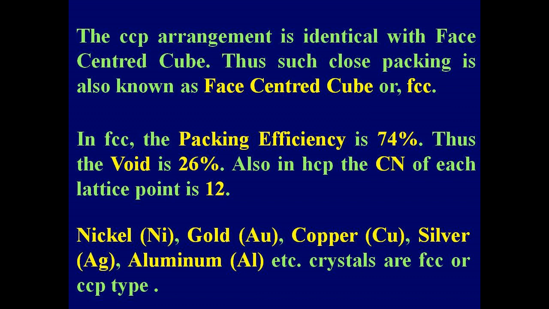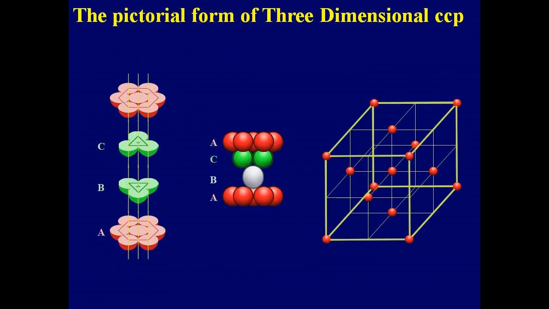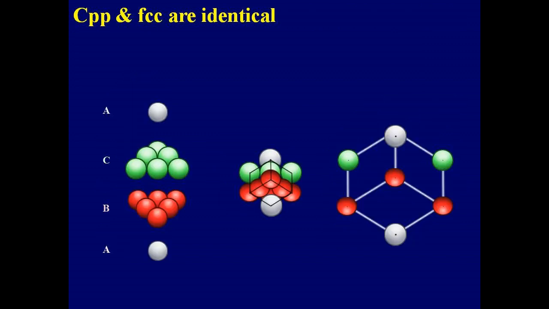Nickel, gold, copper, silver, aluminium, etc. crystals are FCC or CCP type. The pictorial form of three-dimensional CCP is shown here. In this plate, it is shown that both CCP and FCC are identical.